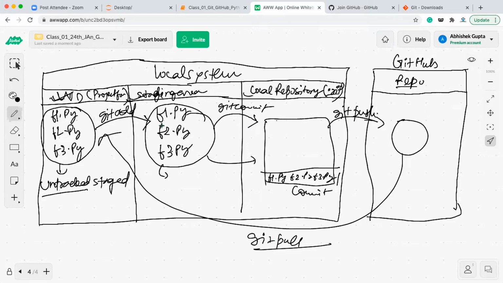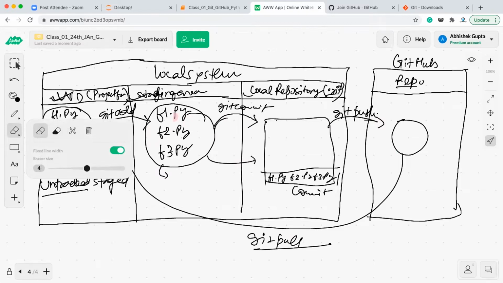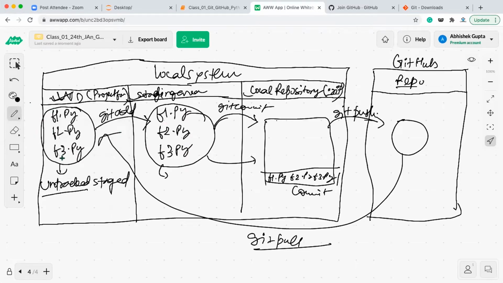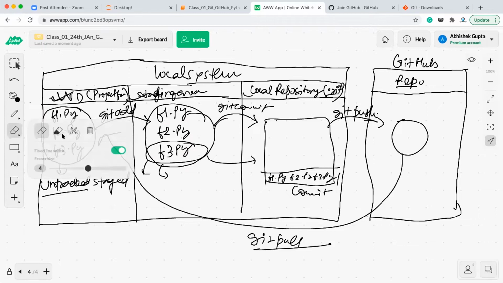Okay, git pull command. And one thing you need to remember, a common misconception, is that when you do the commit, these files are erased from the staging area. No, they will still be there in the staging area. So if, after committing, you find that this file f3.py which you have saved was not required, and you want to remove it, then you first remove it from your local working